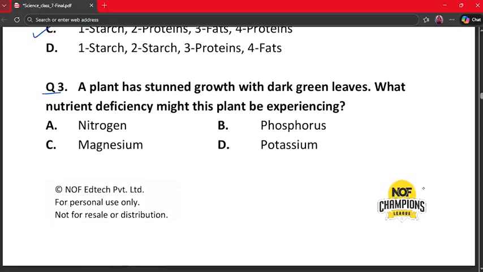Our next question is question number 3. A plant has stunted growth with dark green leaves. What nutrient deficiency might this plant be experiencing? A. Nitrogen, B. Phosphorus, C. Magnesium and D. Potassium. Now notice the clue here. Dark green leaves but poor growth. This actually indicates phosphorus deficiency because phosphorus helps in root development and flowering. Nitrogen deficiency causes yellow leaves, not dark green leaves. So phosphorus deficiency is the correct answer. So our correct answer is option number B.